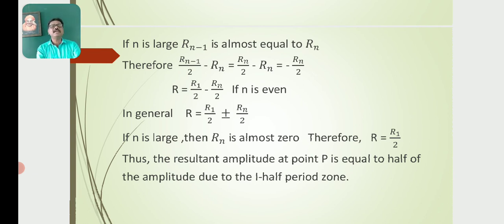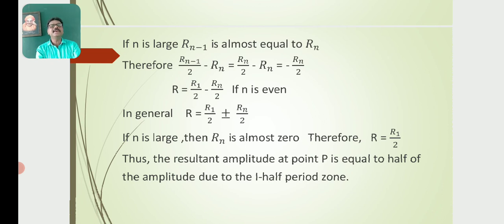Therefore, Rn minus 1 by 2 minus Rn is equal to Rn by 2 minus Rn, which is equal to minus Rn by 2. Then R is equal to R1 by 2 minus Rn by 2 if n is an even number. So in general, R is equal to R1 by 2 plus or minus Rn by 2. If n is large, then Rn is almost 0. Therefore, R is equal to R1 by 2.